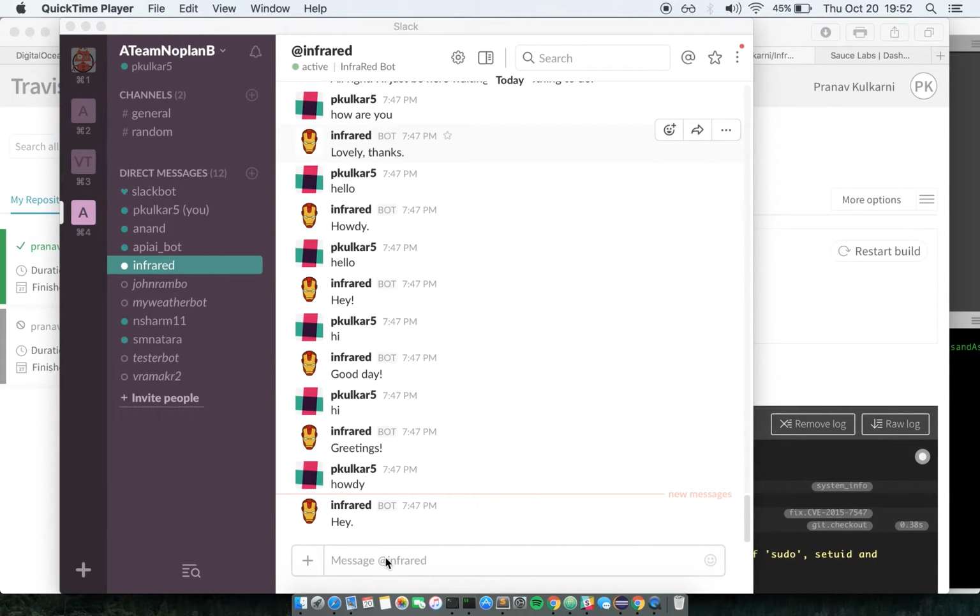We have built a bot which helps you maintain your cloud infrastructure. Basically, it helps you in setting up your VMs and clusters. So let's take a look at how this bot works.